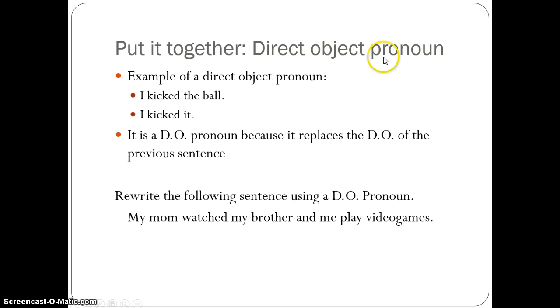If we were to rewrite the following sentence using a direct object pronoun, my mom watched my brother and me play video games, we have to first ask ourselves, what's the direct object? The direct object, remember, is what is being watched. So my brother and me. If I wanted to replace my brother and me in this sentence, I could say, my mom watched us play video games. Us is the direct object pronoun.